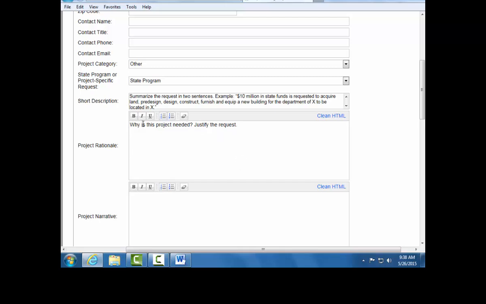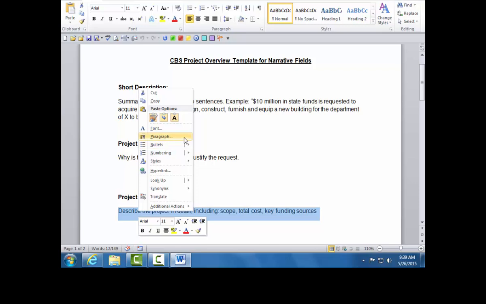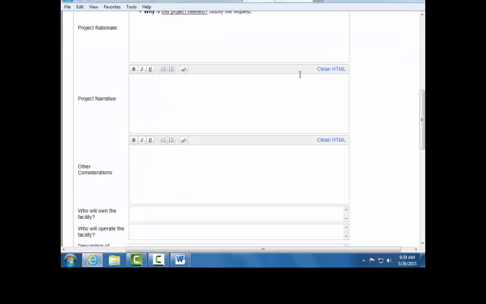In this text editor, users may edit text in a variety of different ways. Users have the option to bold, italicize, and underline their text, as well as number or bullet point. Users can also click on the Clean HTML button in the right-hand corner of the rich text editor. This will remove any extraneous XML code characters from the text that you have pasted into the text box.